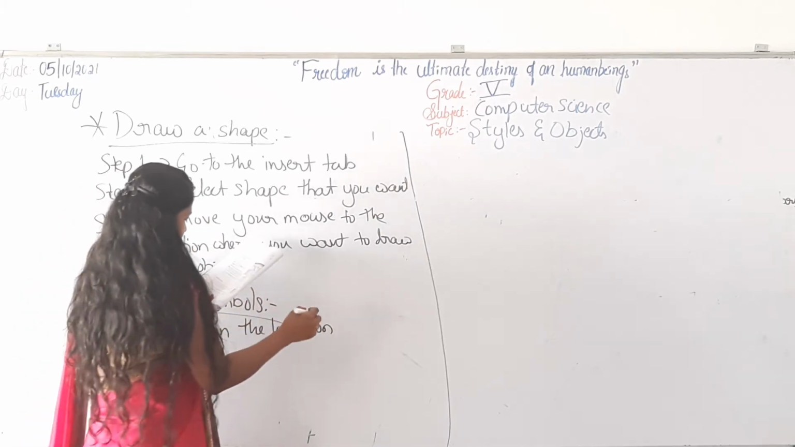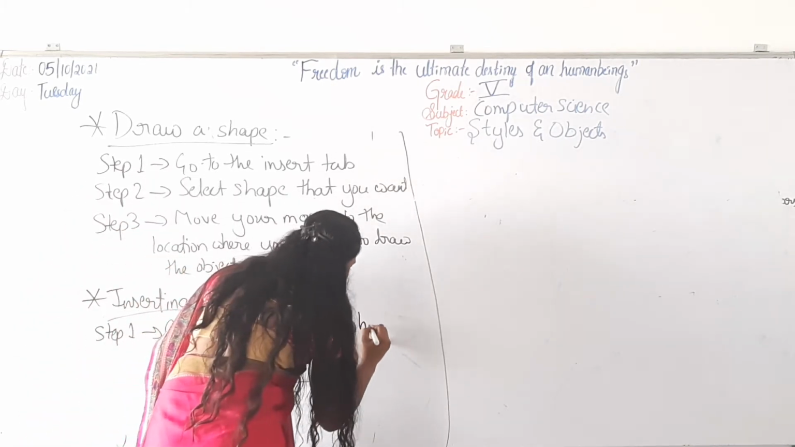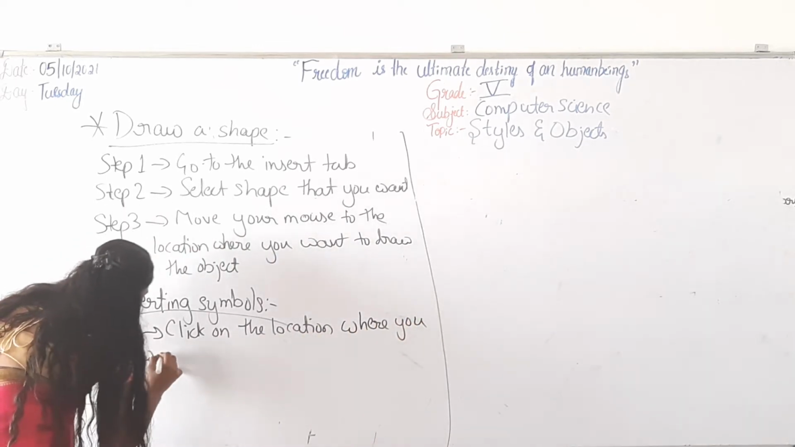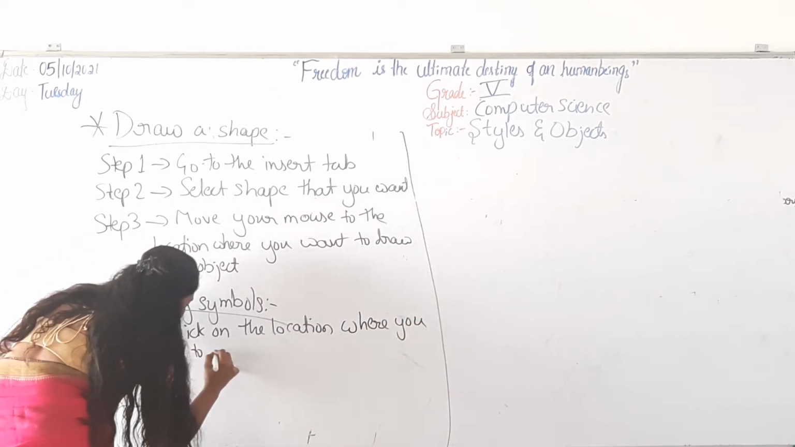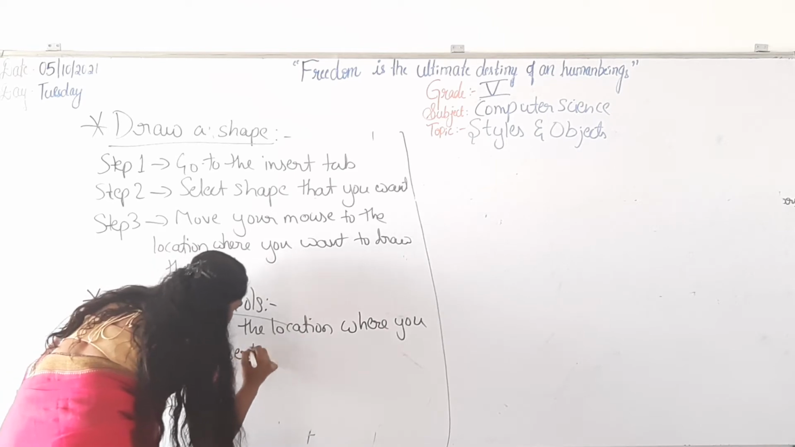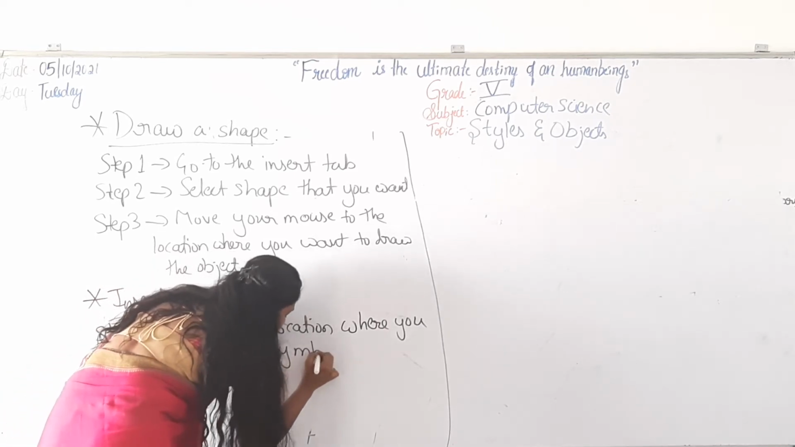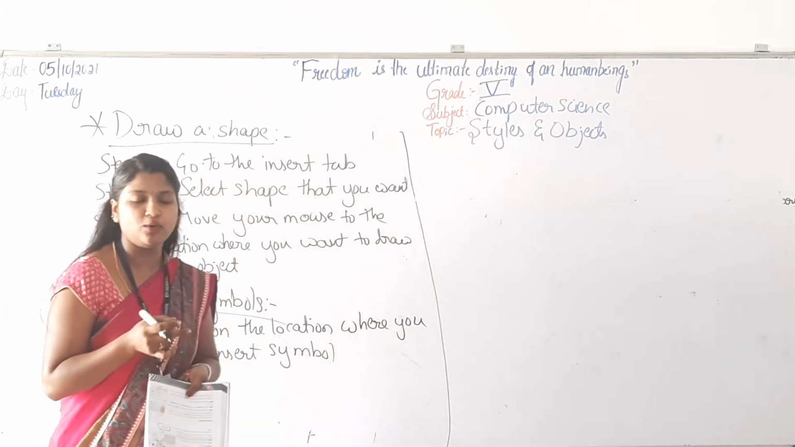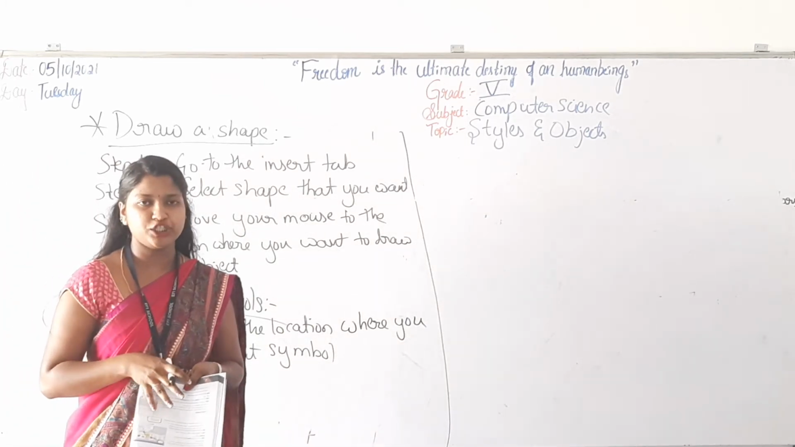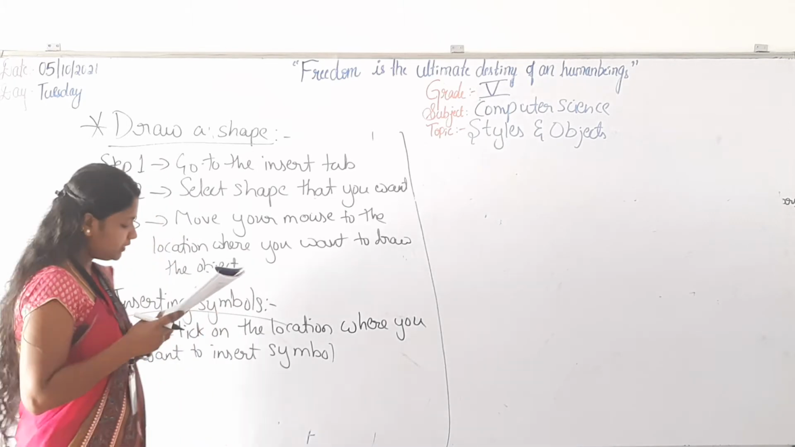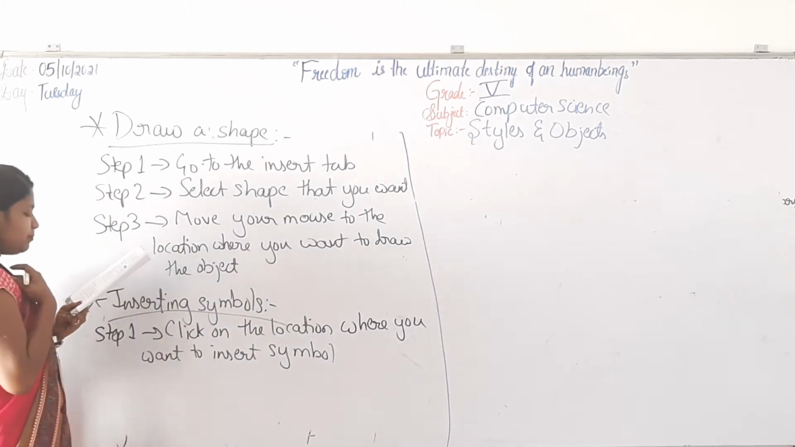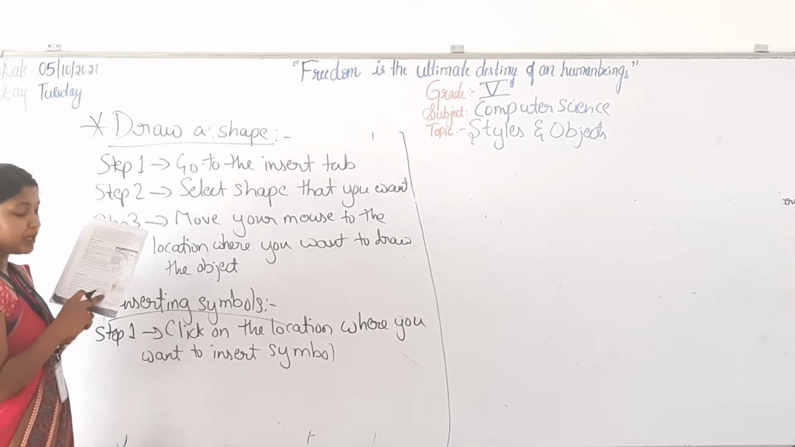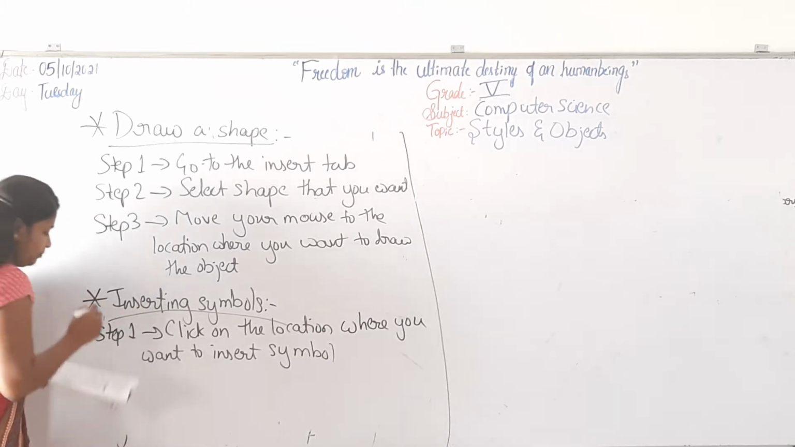Click on the location where you want to insert the symbol. In the Insert option, in the symbol option, you select any one option and then click it on the page of Microsoft Word. Then on the Insert tab, in the Symbols group, click Symbol. So when you click on Insert Symbol, you will get the symbol option.